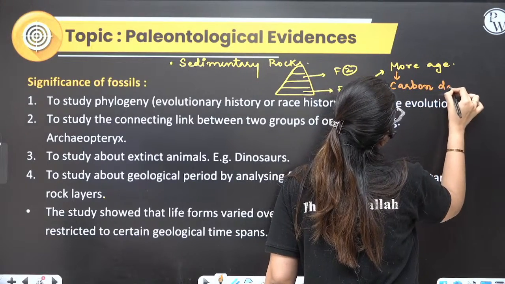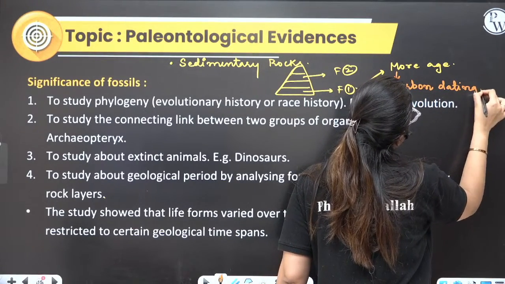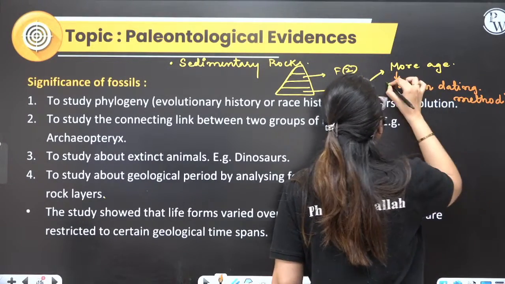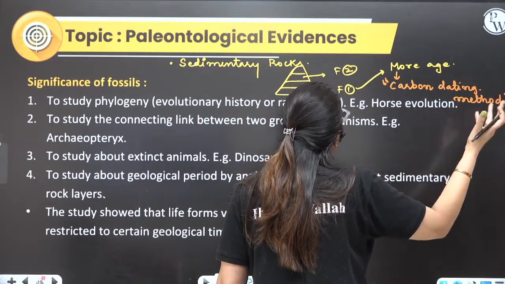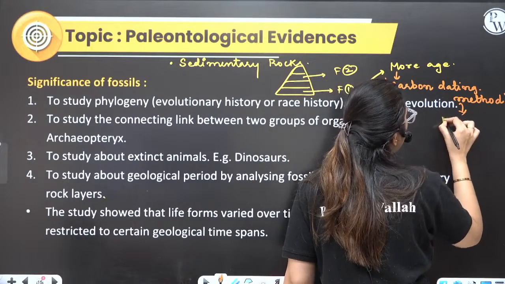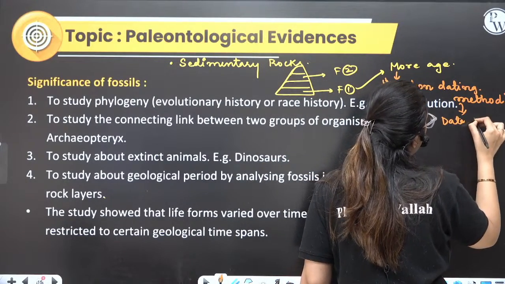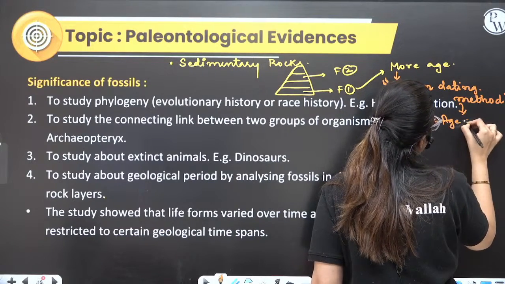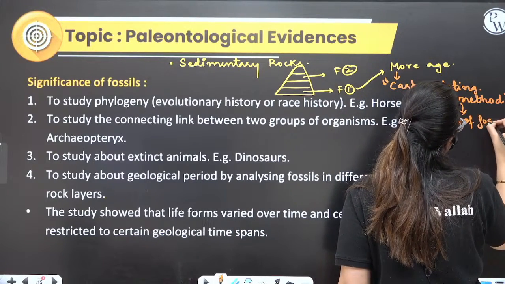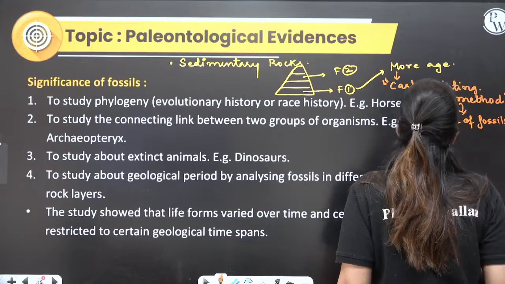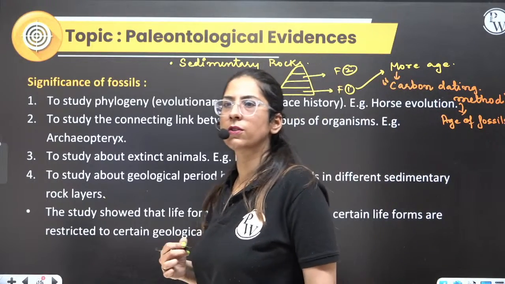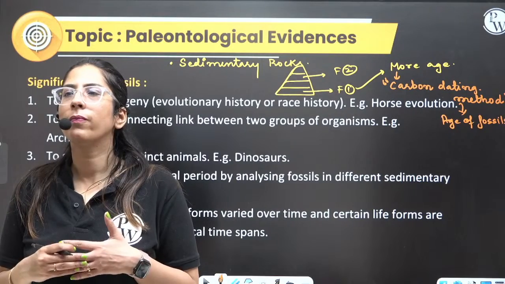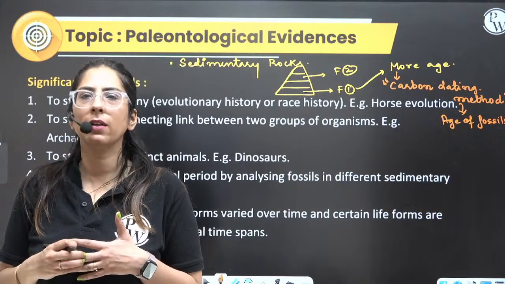This is a method by rough estimation, mostly used. We can determine the age of fossil. Acha, can you tell me there is any other method also? Radiocarbon dating, that is fine.